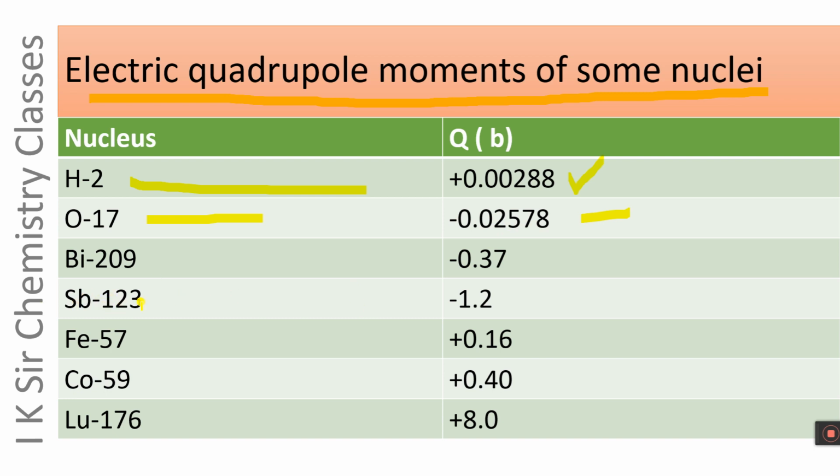Antimony 123 has the lowest electric quadrupole moment, minus 1.2, while lutetium 176 has the highest electric quadrupole moment, equal to plus 8.0 barn. The electric quadrupole moment of the Fe57 nucleus, which is the nucleus of our interest, is plus 0.16 barn. It means Q is positive and it has a prolate shape, as discussed earlier.